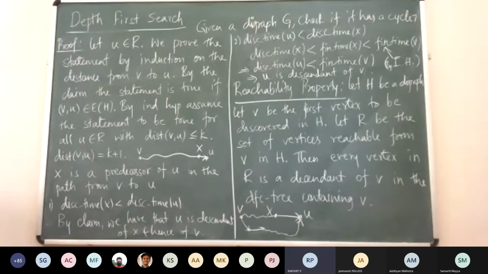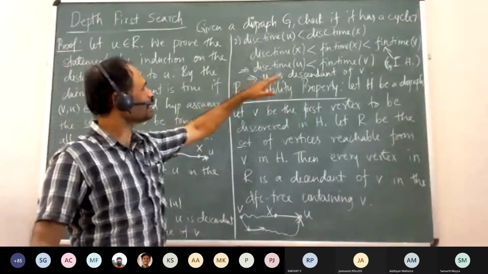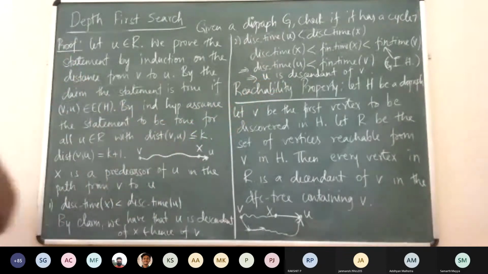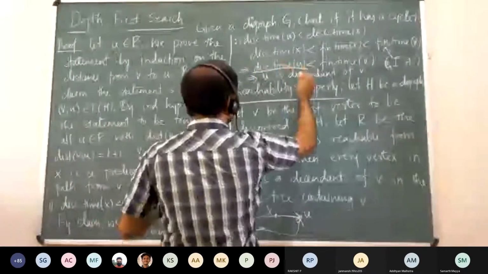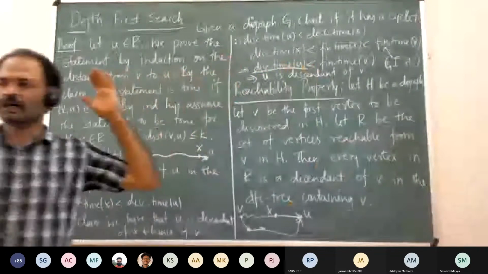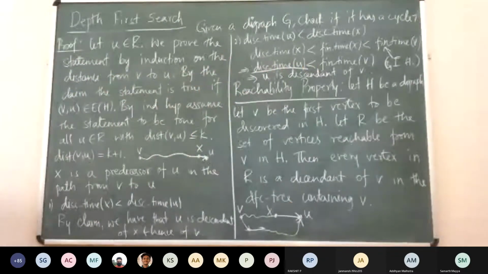That is anyway true. For something to be a descendant, it's enough to be between the discovery time of the starting point and the finishing time of the starting point. That's all we are using. The discovery time of U is between the discovery time of V and the finishing time of V, and the other thing is automatically implied. The finishing time of U is definitely less than the finishing time of V.